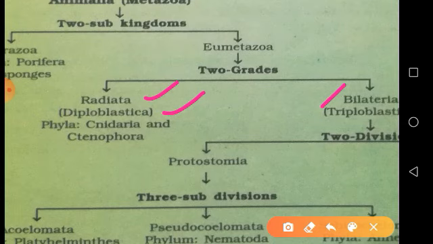Whereas the Bilateria, or bilaterally symmetrical animals, are otherwise called Triploblastica, whose germinal layers are three in number. In addition to the ectoderm and endoderm, a mesoderm is also found as a third embryonic layer or germ layer. Among the radially symmetrical animals, Radiata or Diploblastica, Cnidarians and another minor phylum called Ctenophora are included. Whereas in the Bilateria or Triploblastica, all animals from Platyhelminthes to the Chordata are included.